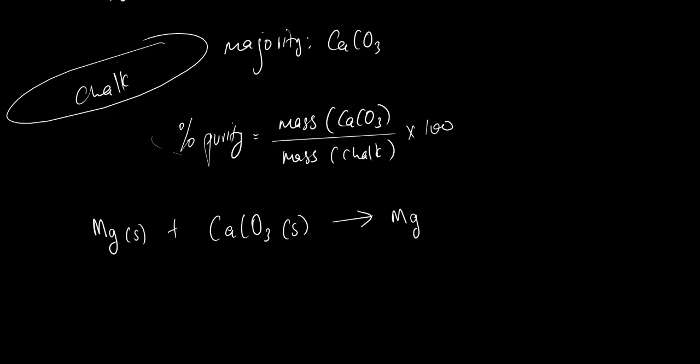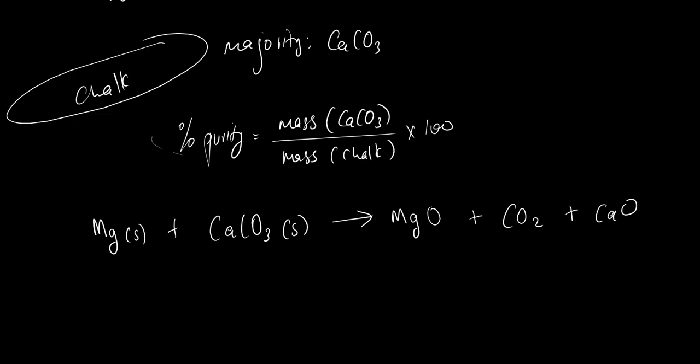What compound are we going to form here? MgO. We must have MgO plus carbon dioxide. Let's just say also plus calcium oxide.